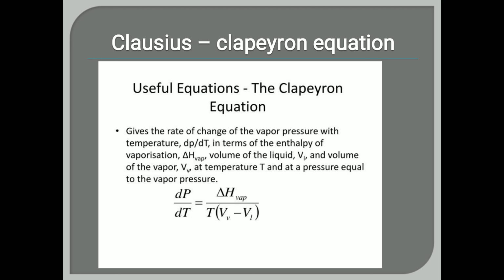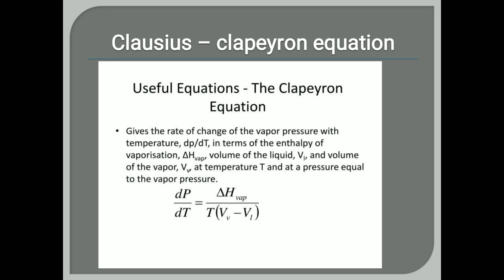This equation gives the rate of change of vapor pressure with temperature, that is dP/dT, in terms of the enthalpy of vaporization, ΔH_vap, the volume of the liquid V_L, and the volume of the vapor V_V, at the temperature T and pressure equal to the vapor pressure.